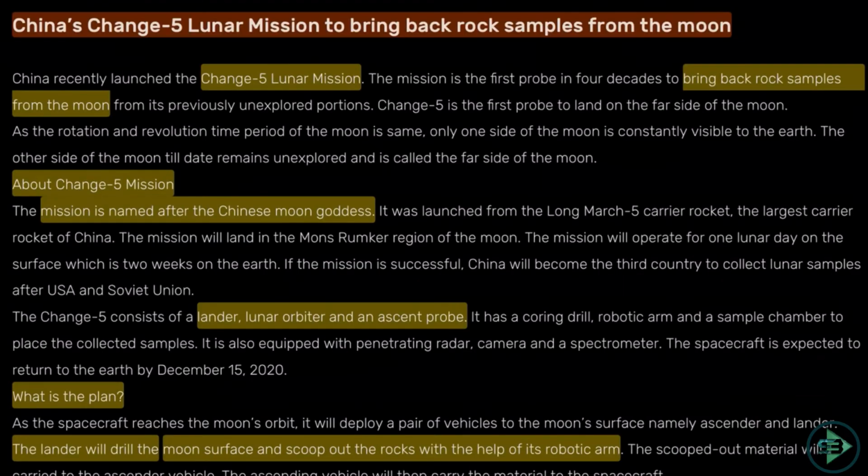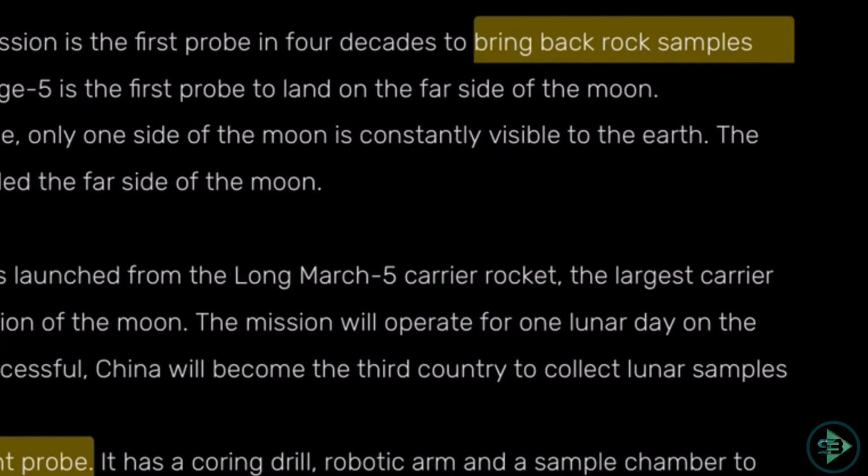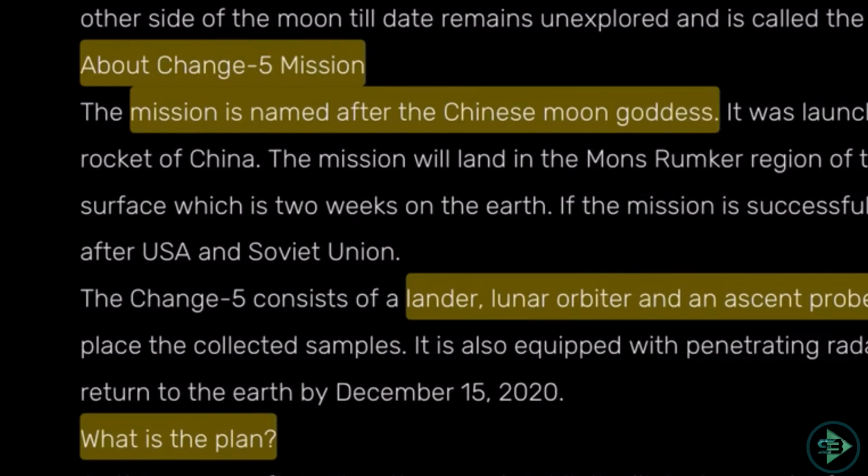The next news we come across is China's Chang'e 5 lunar mission to bring back rock samples from the moon. So the current affairs part that you can expect from this set of news is: what is the name of China's mission? Chang'e 5. It's a lunar mission to bring back rock samples from the moon. This mission is named after the Chinese moon goddess. So just know a little bit of background about it.